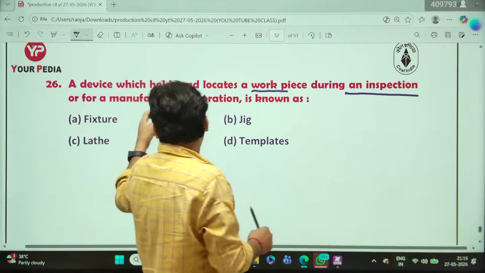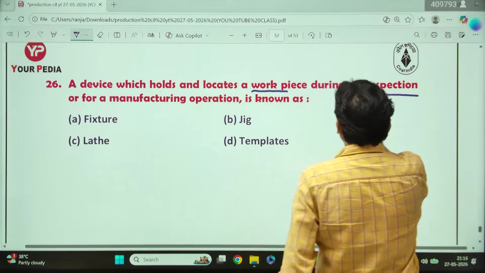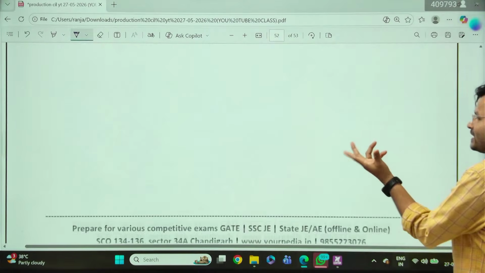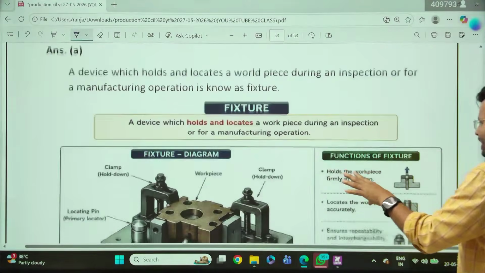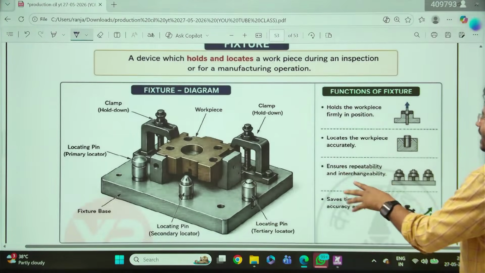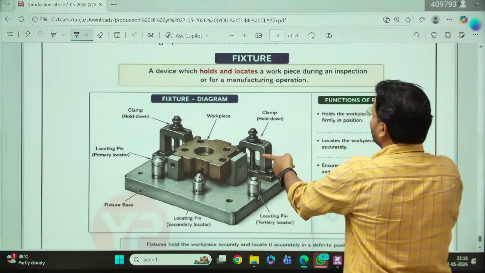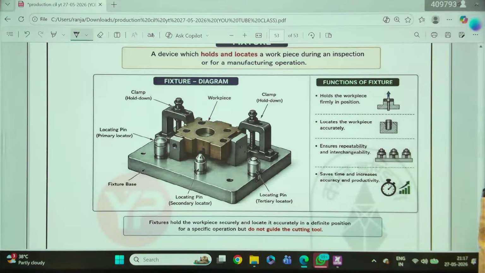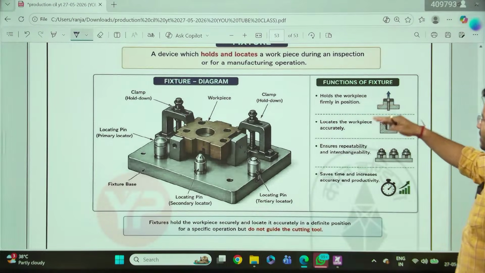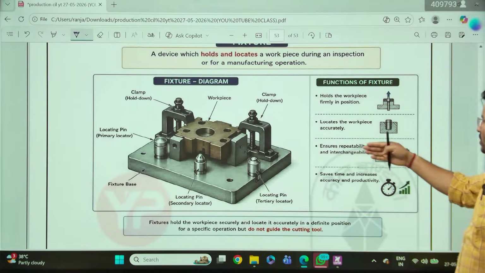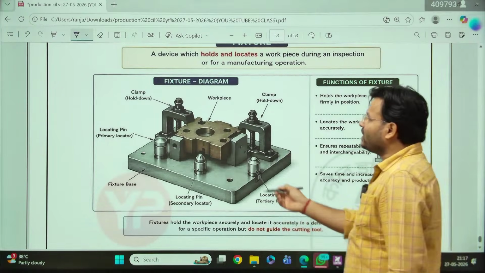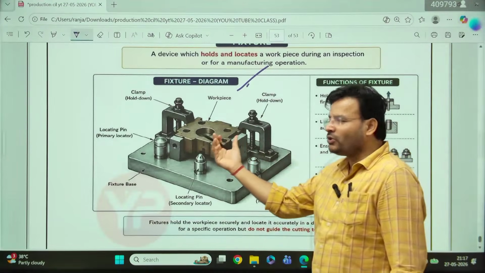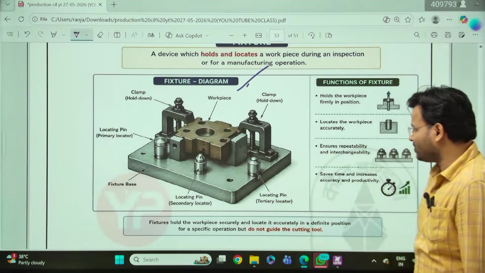Fixture, yes. A device which holds and locates the workpiece during inspection or a manufacturing operation. This is called fixture. Remember, fixture from fix. What does a fixture do? Fix, right? We can see the function of fixture: hold the workpiece, locate the workpiece accurately, ensure all that. That is the function. The workpiece is there, and you hold and locate it with the help of fixtures.